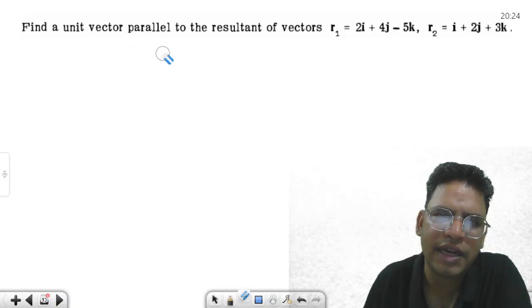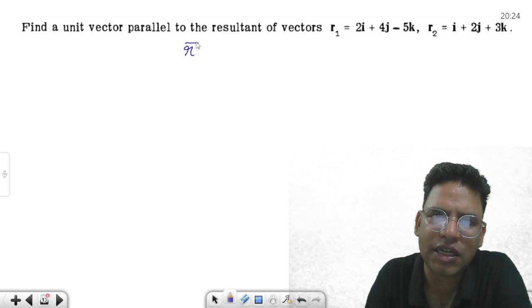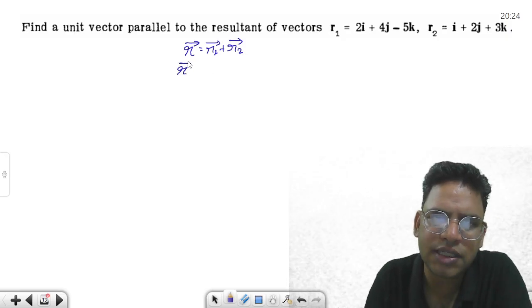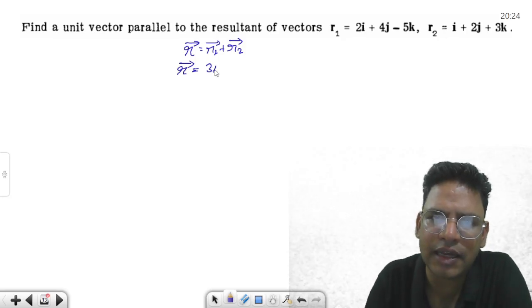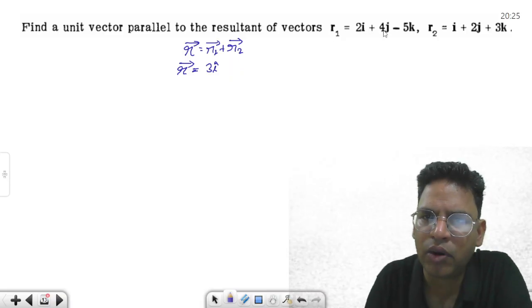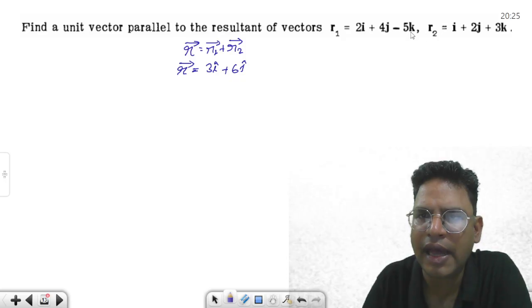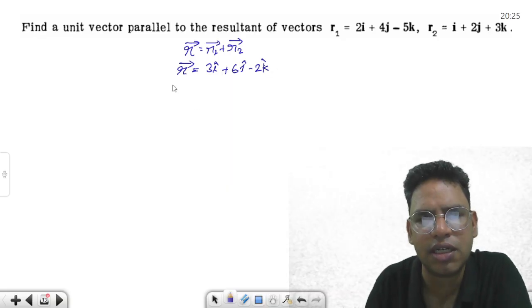So let's say quickly if you want to solve this question, you want to solve as many questions as possible. So what is the resultant of these two vectors, r1 plus r2? So this r vector is going to be 2i plus 1i is equal to 3i, 4j plus 2j is equal to 6j cap, and minus 5 plus 3 is equal to minus 2k cap. This is the resultant vector.